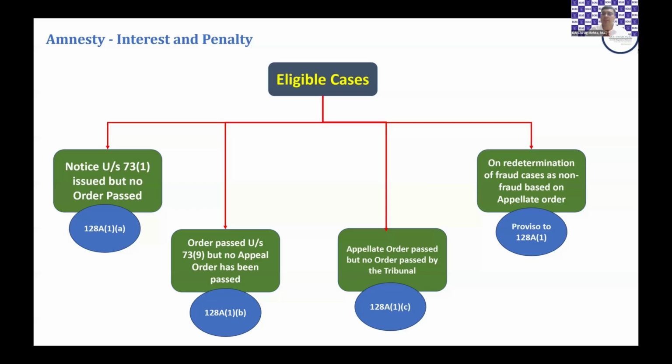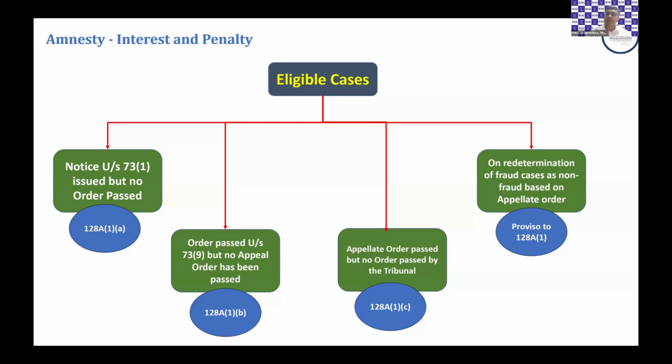Clause C covers the situation where the first appellate authority has passed an order, but the tribunal has not passed an order. So we can have 2 situations here. The first appellate authority has passed an order, but no appeal has been filed before the tribunal. Or an appeal has been filed before the tribunal, which has not given any verdict on that. For all practical purposes, we will see most of the applications coming under 128A subsection 1 clause B, because we either will see situations where a 73 order has been passed and no appeal has been filed, or having passed an order, the taxpayer has already filed an appeal.